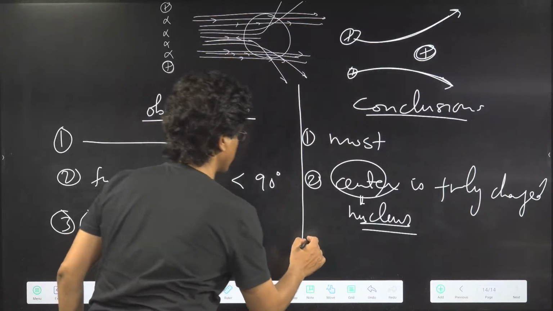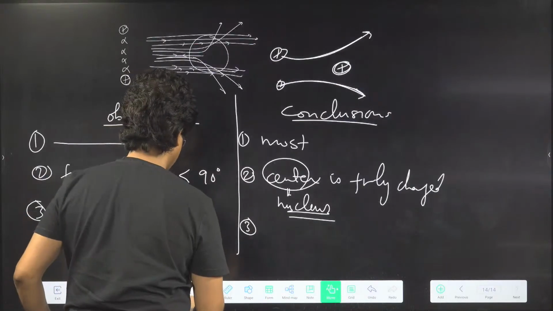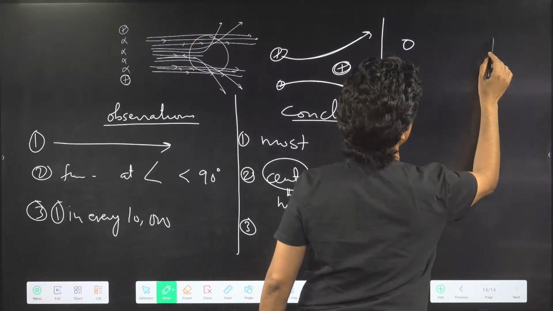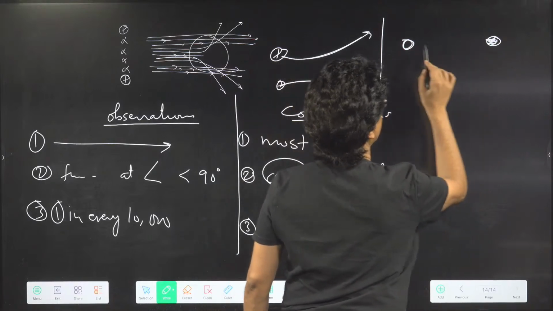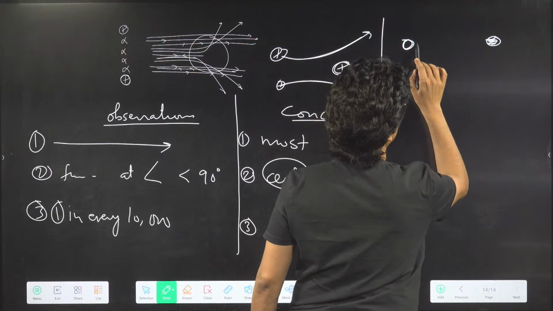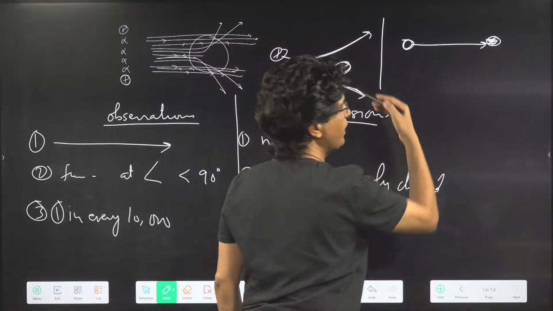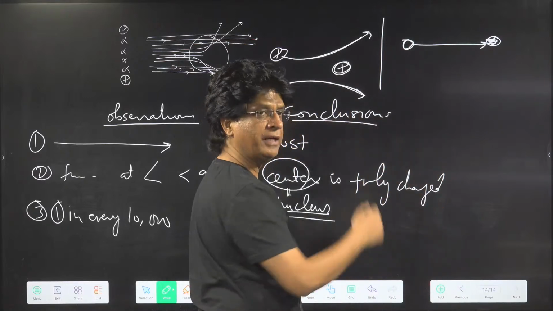So he concluded basically that, to tell you one thing, this is a table tennis ball and this is an iron ball. If a table tennis ball strikes the iron ball, will it rebound back? It will definitely rebound back.